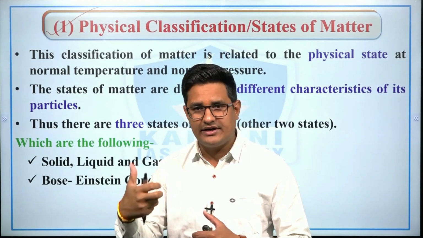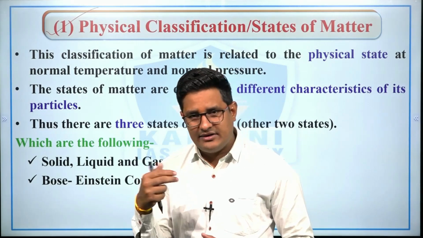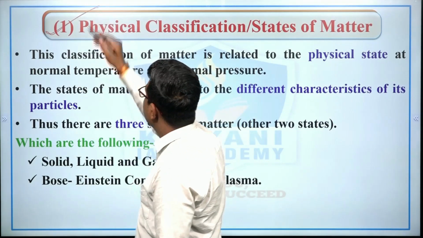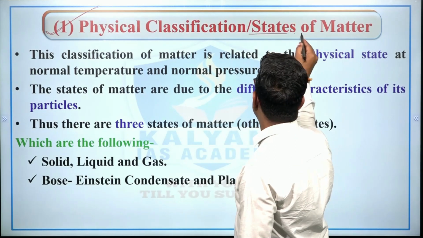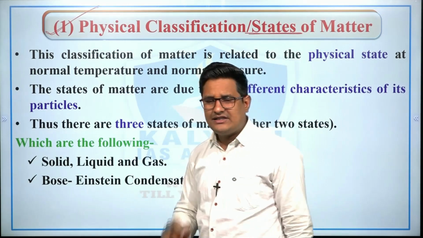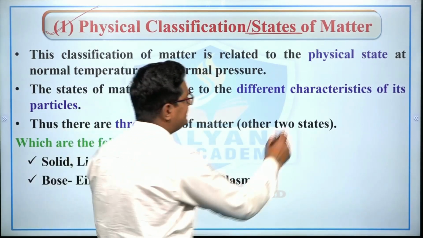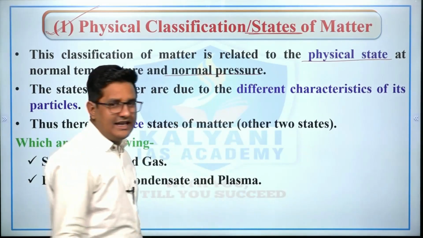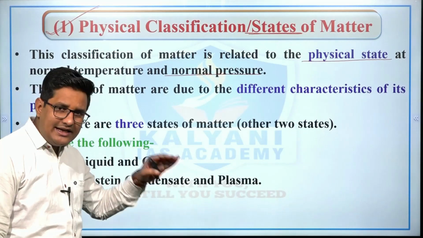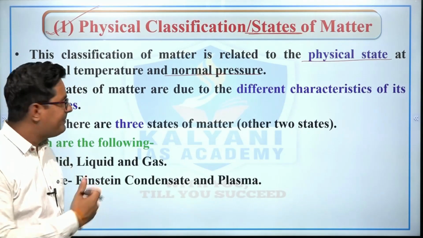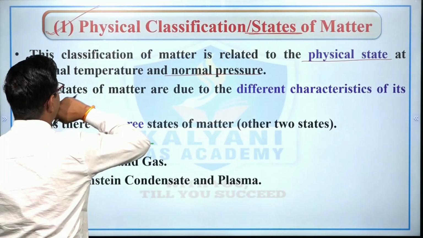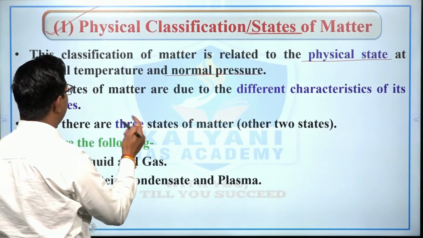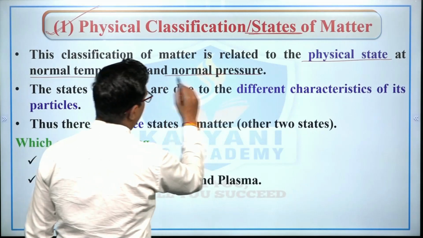For example, solid state, liquid state, gaseous state, right? Then Bose-Einstein condensate state and plasma state, right? So let's study the physical classification or states of matter. See, this classification of matter is related to physical state at normal temperature and normal pressure, because if these conditions change, then there may occur other states of matter, right? So the physical classification of matter is related to physical state at normal temperature and normal pressure.